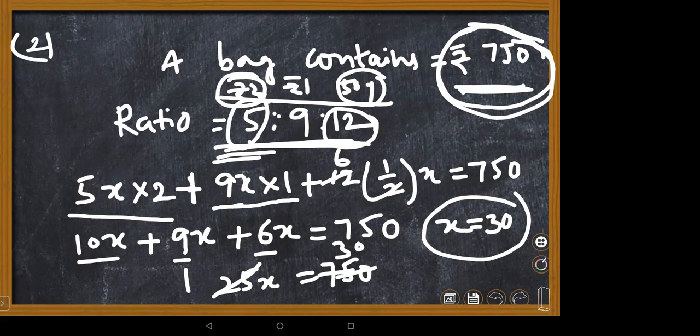But in the examination, they won't ask all 3 coins. They will ask the number of 2 rupee coins, or the number of 1 rupee coins, or the number of 50 paise coins. Whatever the question is asking, you answer according to that. That's all about ratios, children. Most of the questions we discussed in ratios. Can we go with proportions, children? There are a few more applications in ratios.